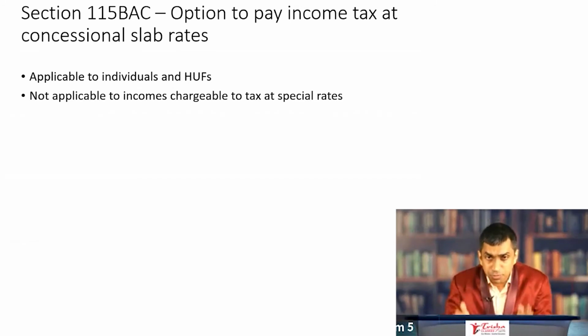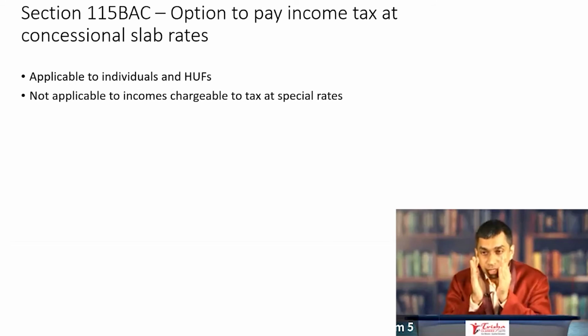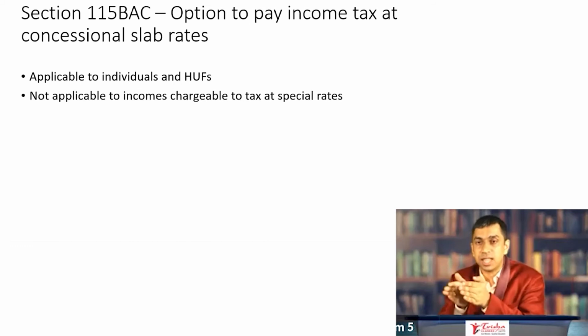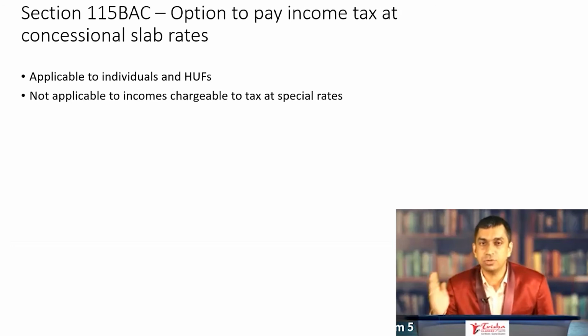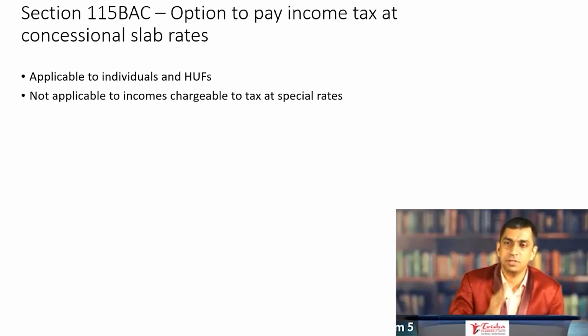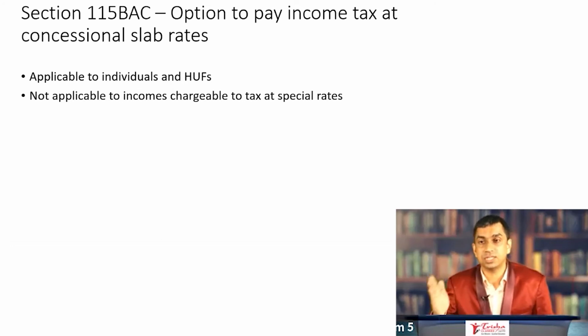So in that large problem, if there are incomes on which special rates are applicable, they have to be excluded. Only to the incomes which join your regular slab rates is 115BAC applicable. So understand these two things very clearly in mind. Individuals and HUF, only to individuals and HUF, 115BAC is applicable. And number two, 115BAC is rather not applicable to incomes which are chargeable at special rates.